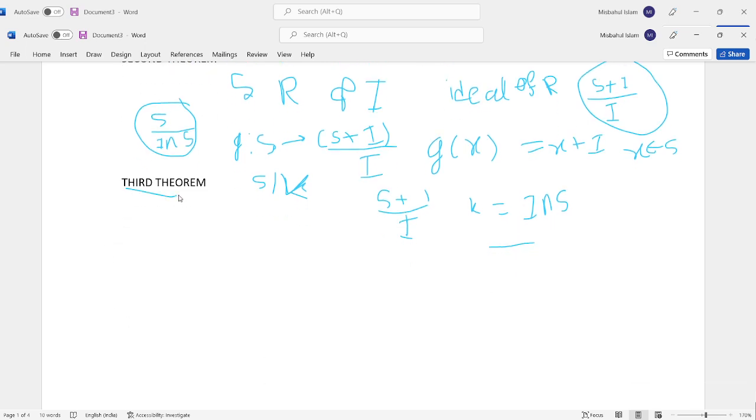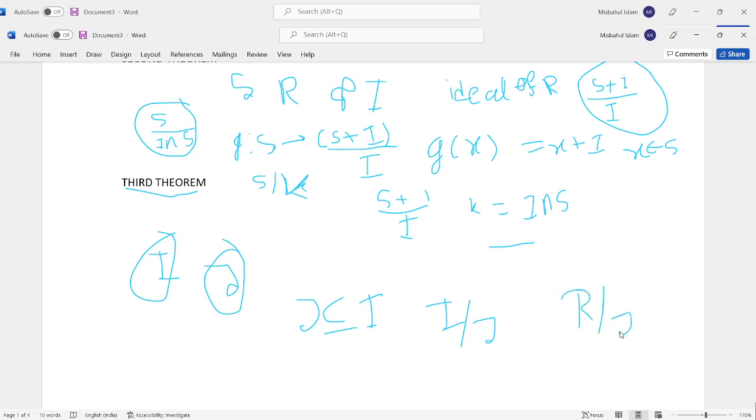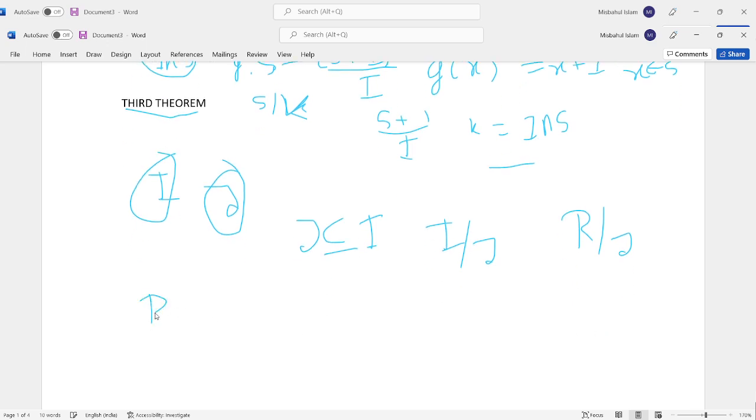Next I talk about the third theorem. If I and J are two ideals of a ring R with J subset of I, then I by J is an ideal of the ring R by J, and R by J by I by J is isomorphic to R by I. J cancels and gives R by I.